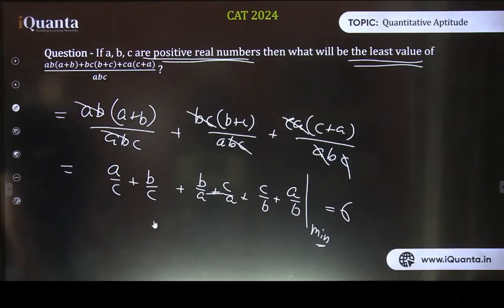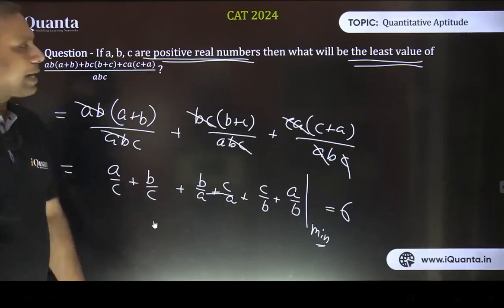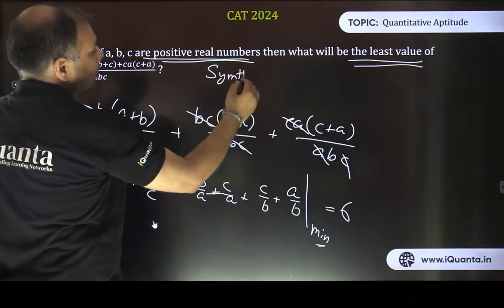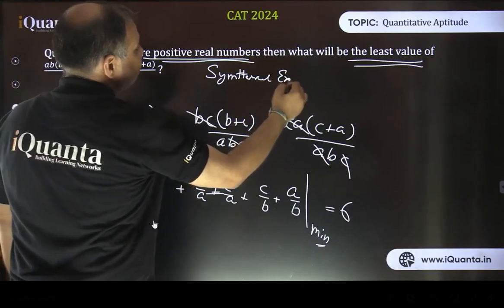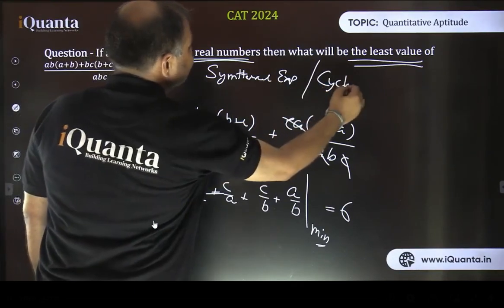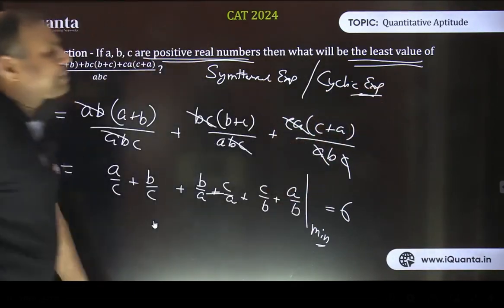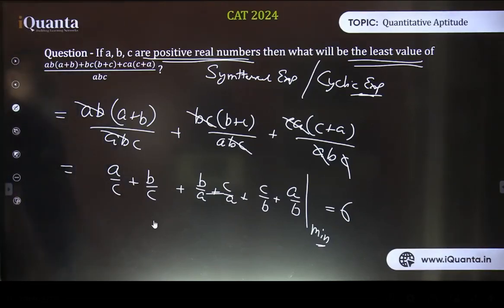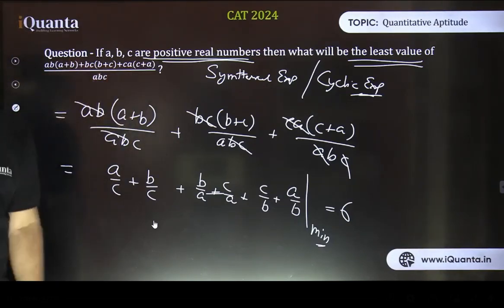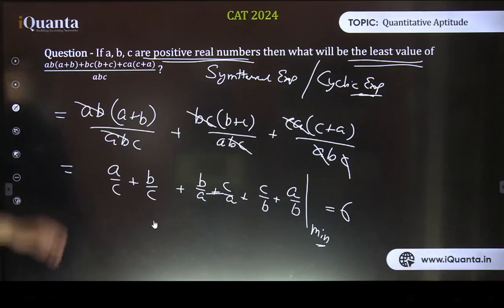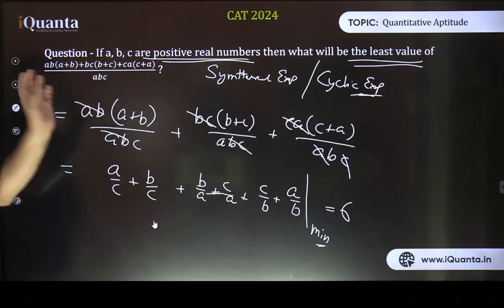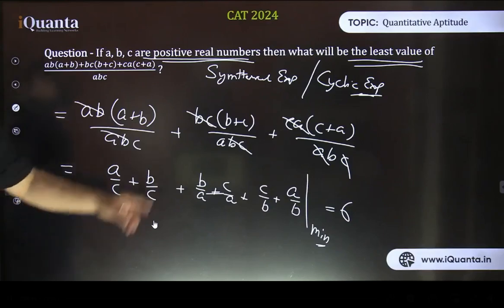Okay, there is one more way to answer this question, that is using the symmetrical expressions phenomena, or sometimes it is also known as cyclic expression. What is the meaning of the symmetrical expression or cyclic expression? See, symmetrical expression means in this expression we are seeing the 3 variables A, B and C all are appearing equally and in a similar, symmetrical manner, right? All A, B, C are appearing in symmetrical manner, or we can also call it cyclic.